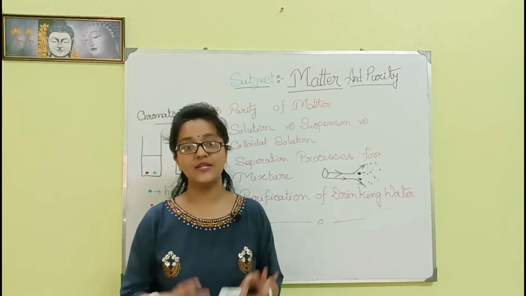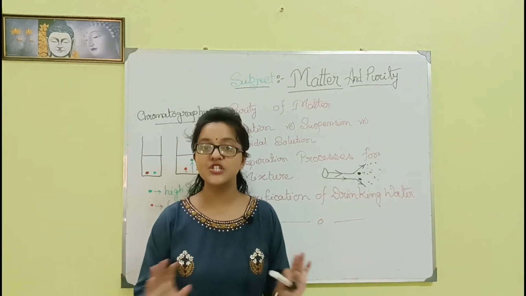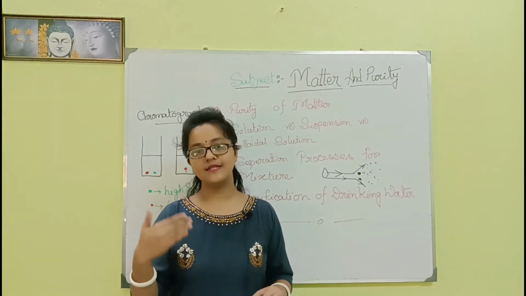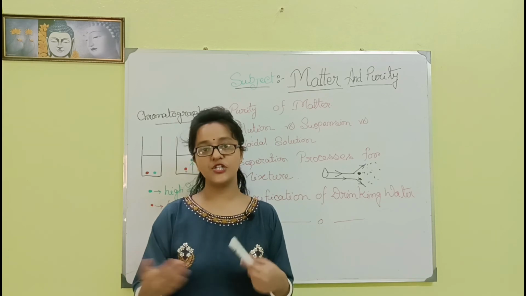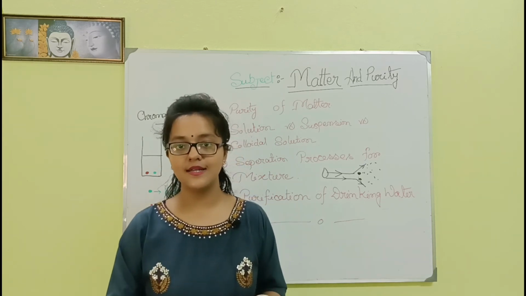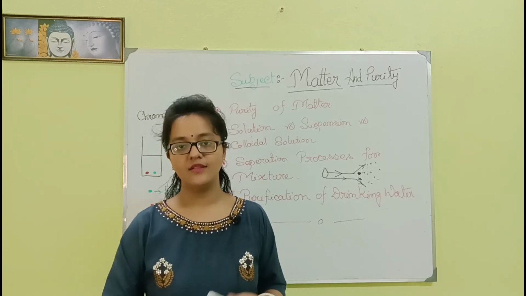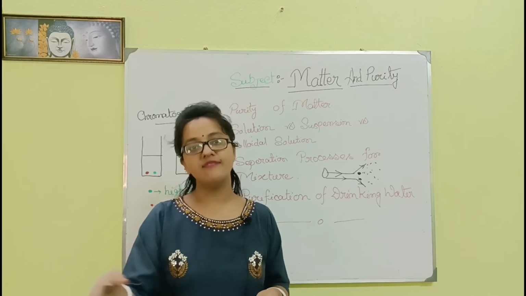Finally, I will tell you the last process to separate mixture components. This is crystallization. When seawater is used for the separation process by crystallization, what happens? The water is converted into ice cubes. The water is crystallized here and the salt is left behind.